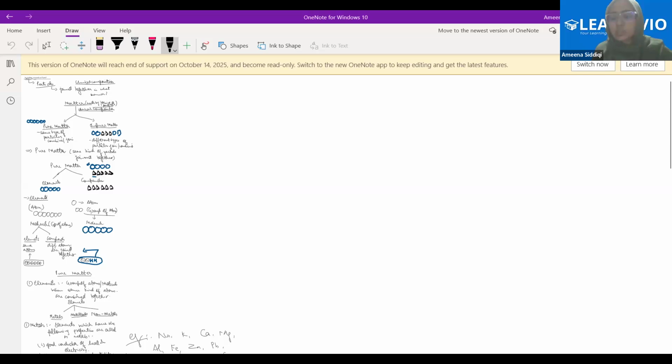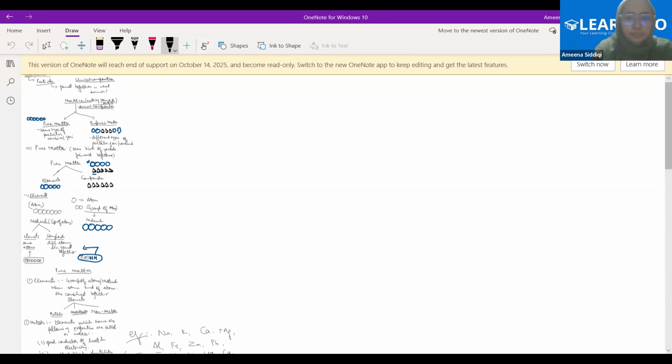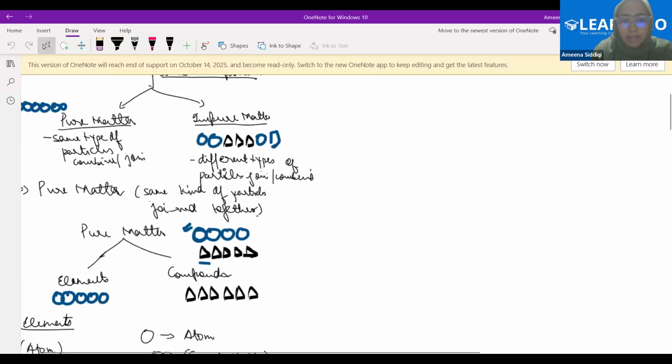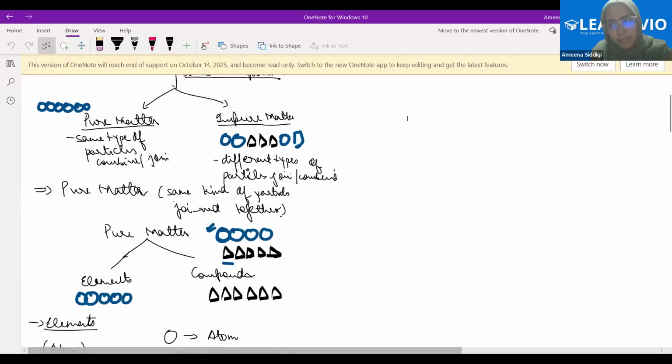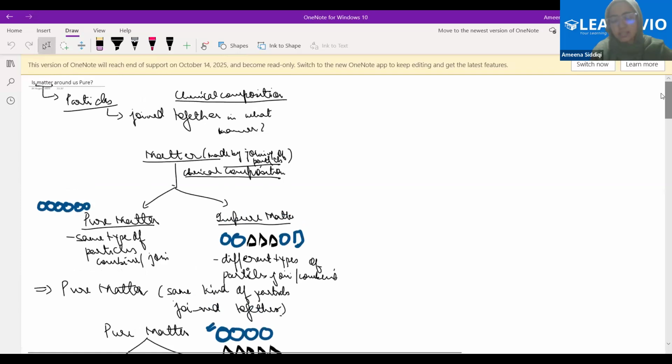Fine. Yes, Suma, we were discussing what we mean by pure matter. First of all, what is matter? Matter is anything that has mass and volume and occupies space, right? Now we understood that particles of matter are there, and we know that atoms combine together to form matter. Now, what kind of atoms are combining together, and in what manner? That gives you the chemical aspect of matter. On the basis of chemical composition, matter is classified into pure or impure matter.